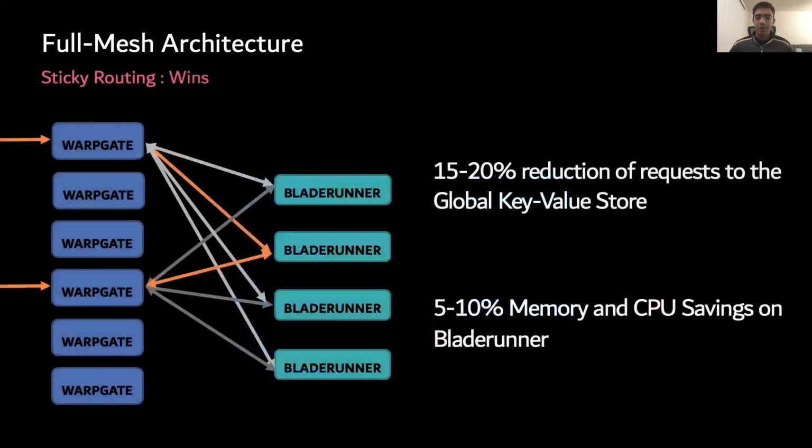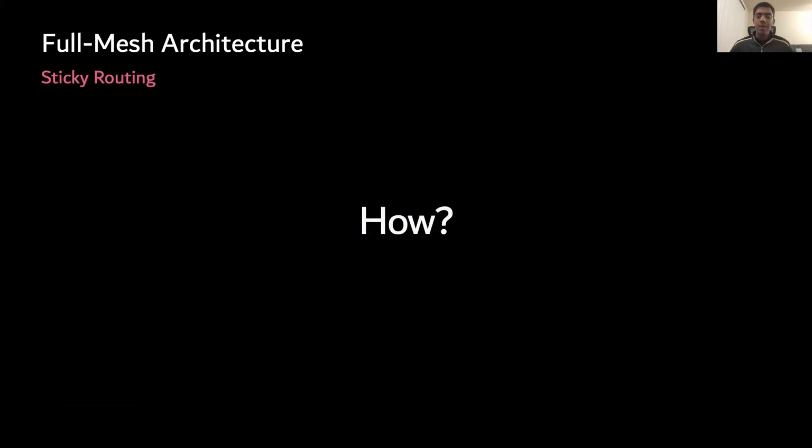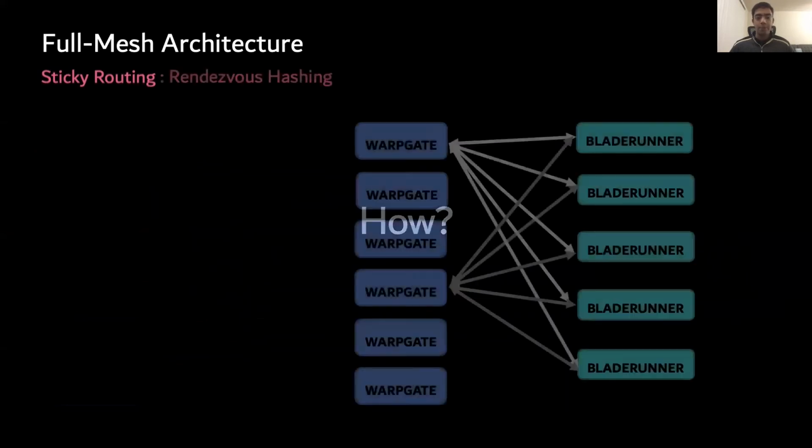Stickiness has provided a lot of wins since all similar requests are being served by just one Blade Runner host. With stickiness enabled, we were able to reduce the number of requests to our key value store by about 15 to 20%. We also observed about 5% memory savings and about 7 to 10% CPU savings on Blade Runner. This brings us to the question of how.